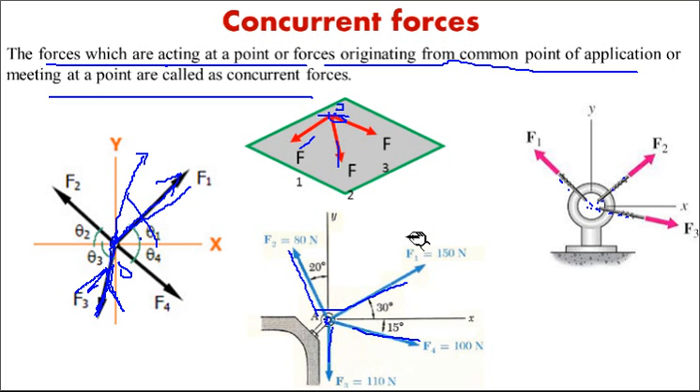When forces are acting at a point, or passing through one point, or originating from a single point, such forces are called concurrent forces. Or in a simple way, you can also define it as: when forces are meeting at a point, that is called a concurrent force system.